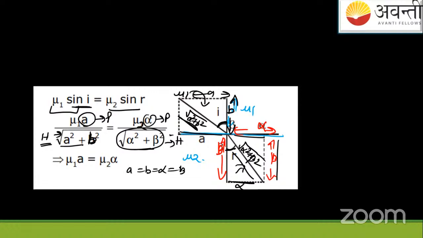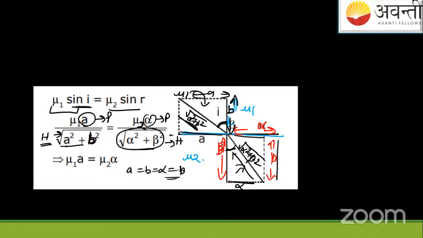mu2 sin R. mu2, R angle is this, that is perpendicular upon hypotenuse. Perpendicular कितना है इसमें? इसमें alpha perpendicular है. So perpendicular upon hypotenuse, alpha square plus beta square. This is hypotenuse. जब इसको हम solve करेंगे, because here what is given is this, that we are treating A, B, alpha, beta kind of.